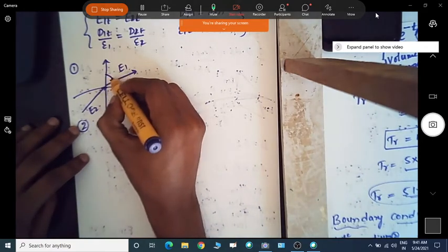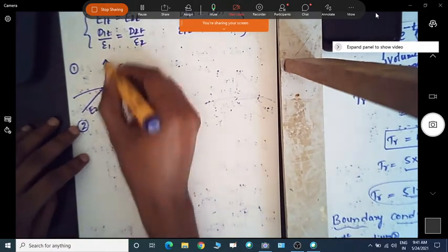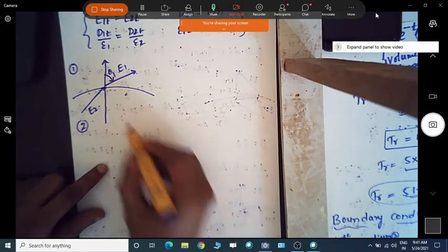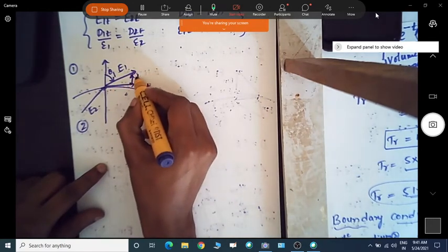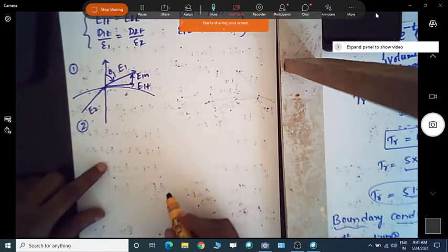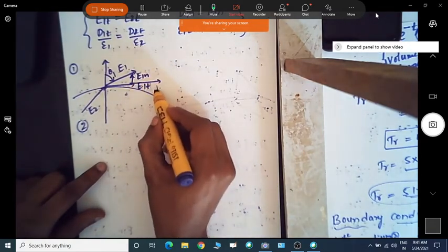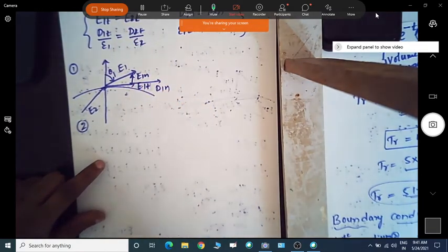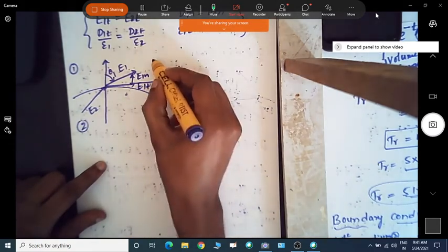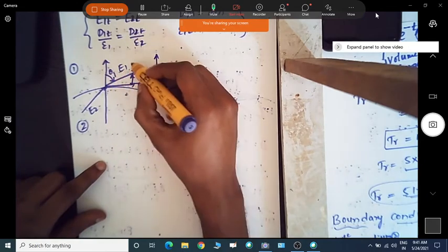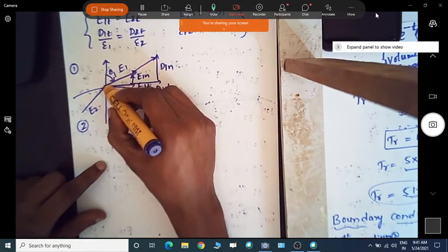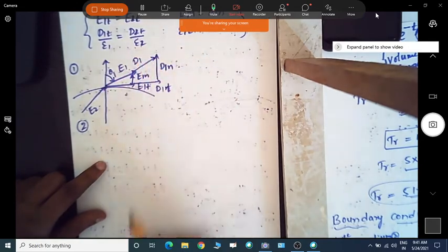Now the angle from the normal is called theta 1, and we have the tangential component E1t and a normal component E1n, and similarly we have the tangential component of flux density and the normal component of flux density, and this is D1.